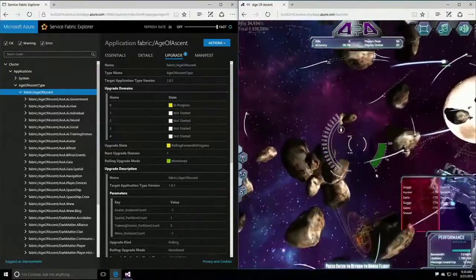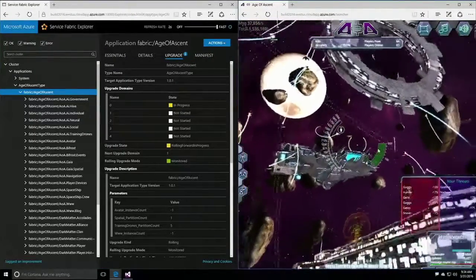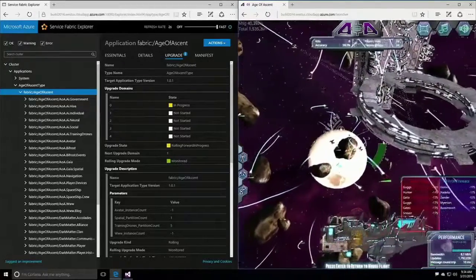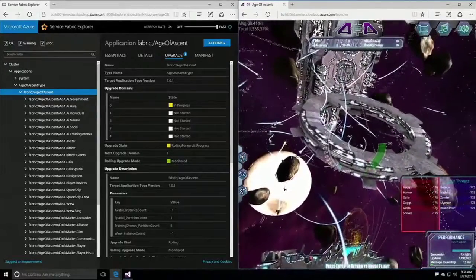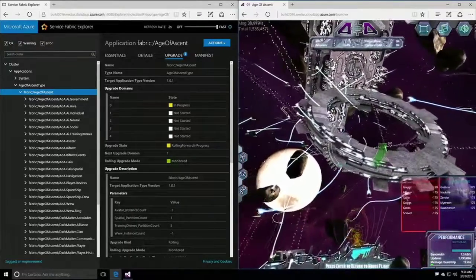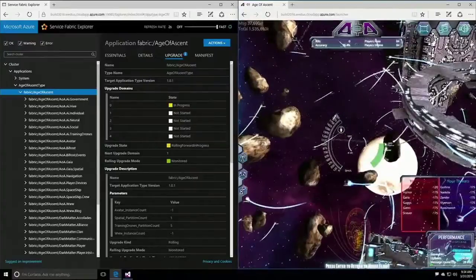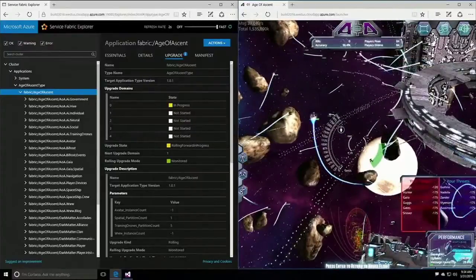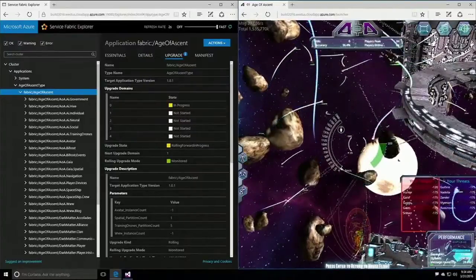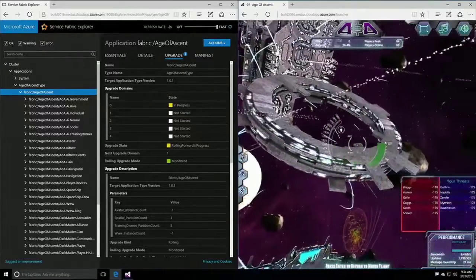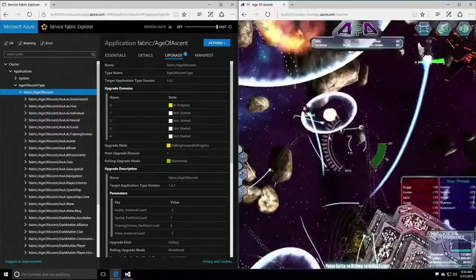Okay? So I can go and fly around. I'm still in the game. Guthrie told me to take out Satya, and I have not been able to find him. The game is upgrading, and the change code gets rolled out to those machines, domain by domain, and the health checks are being run in order to determine if Service Fabric should continue upgrading or whether it should roll back. So everything looks to be working.